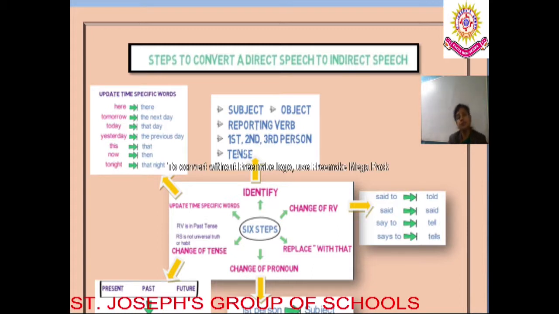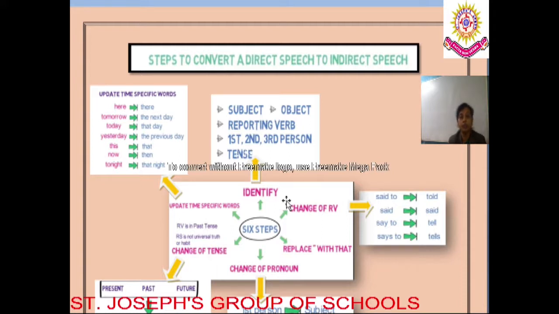If you do not learn it, as it is not mentioned in your book, you will get confused about how it is solved, how we have done it. So to solve the worksheet and to be more clear in the concept, we must learn it properly and to the depth. Moving ahead, what are the 6 steps that we must follow while we convert the direct speech into an indirect speech? The first one is identify. We need to identify the sentence, what all things are there in the sentence.